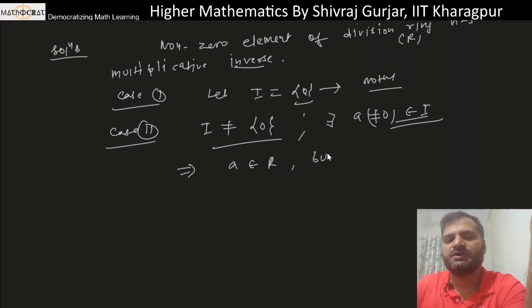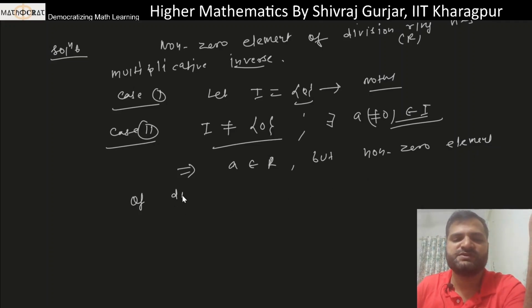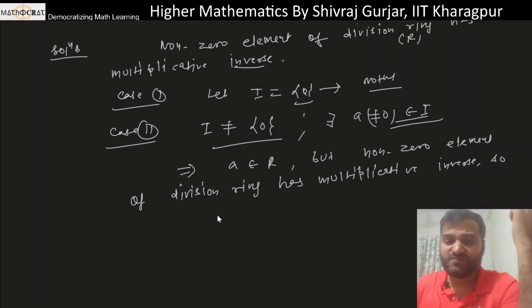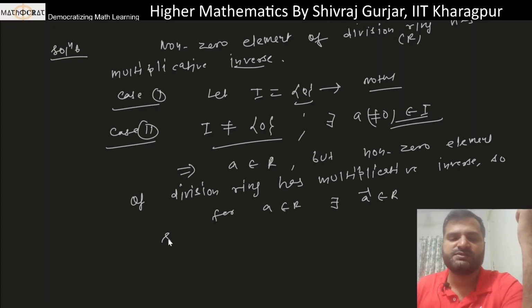But a non-zero element of a division ring has a multiplicative inverse. So for A belonging to R, there exists A inverse belonging to R such that A inverse dot A or A dot A inverse is of course 1.